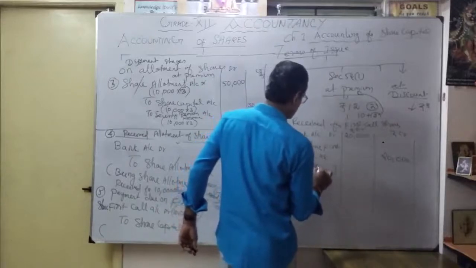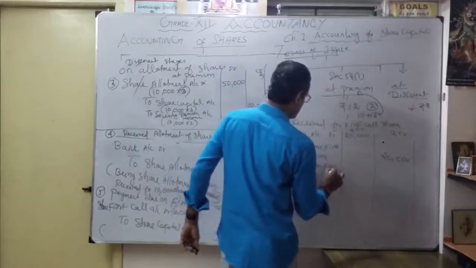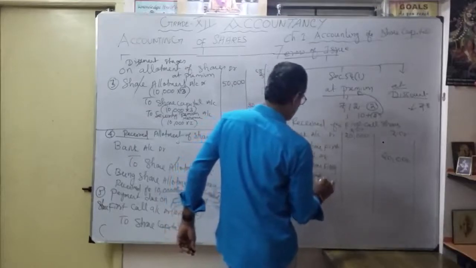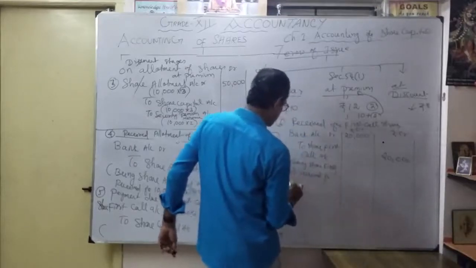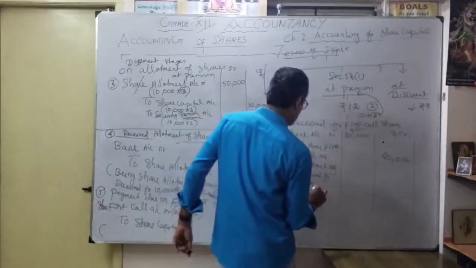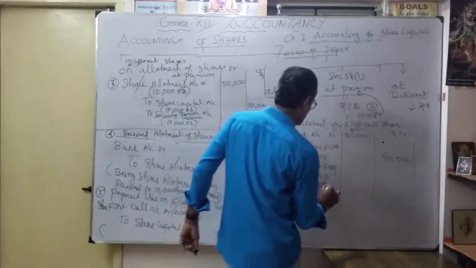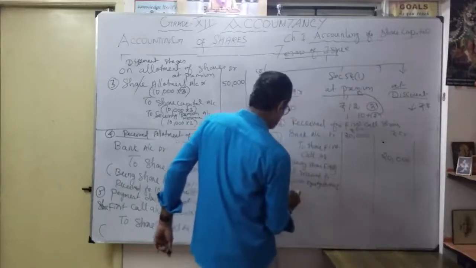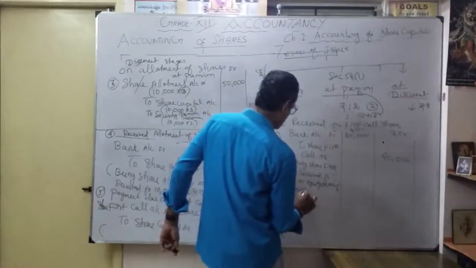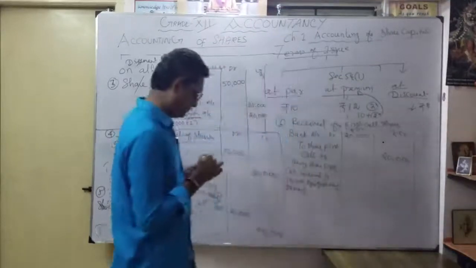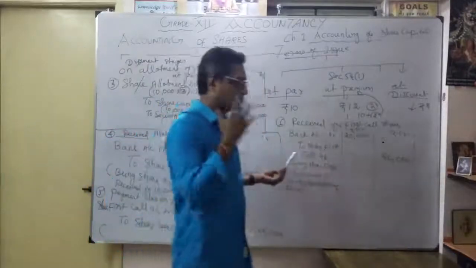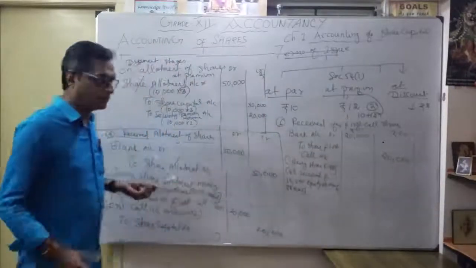Being share first call received for 10,000 equity shares, or preference, whatever, 10,000 equity shares at how much? 2 rupees each, 20,000 for the first call. You understood? That's your sixth entry. Now what is the seventh entry?